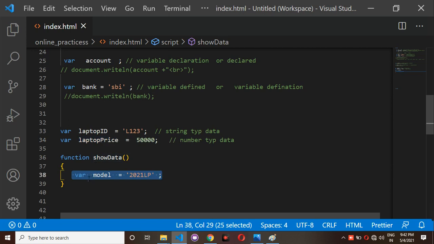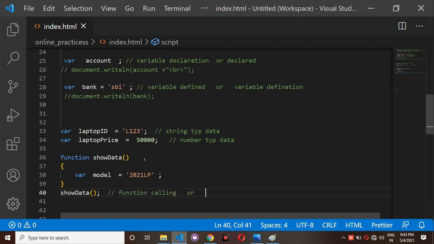Whatever is inside this, where model is there, this is nothing but the function body. If you want to execute or see the output of this function, you have to call this show function. This is nothing but function calling, or function invocation.